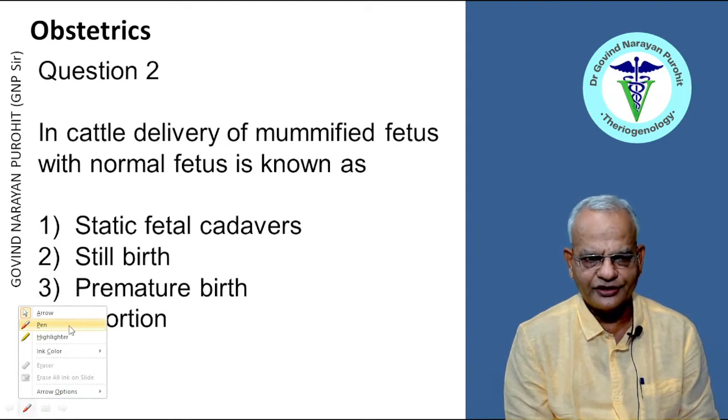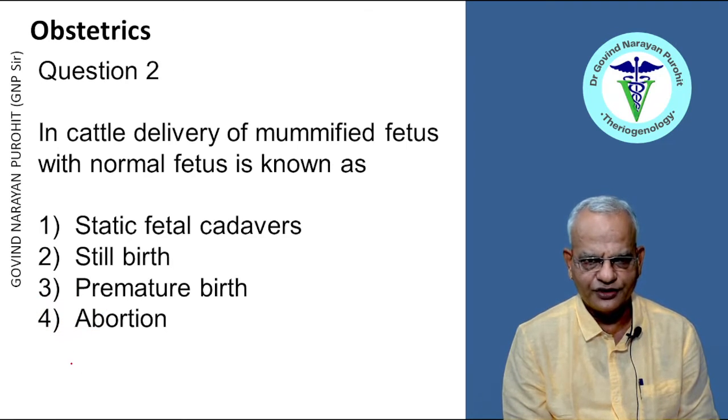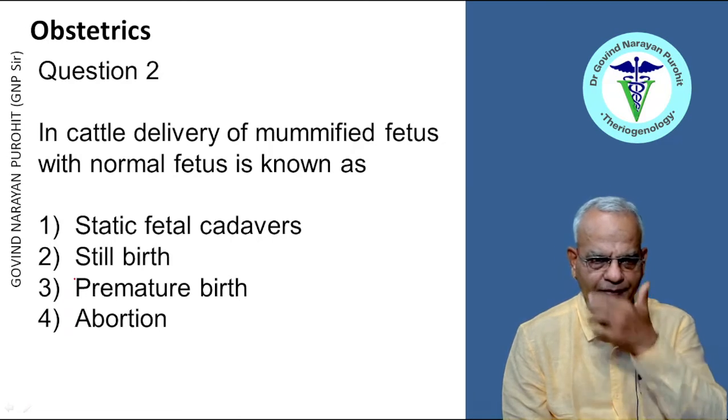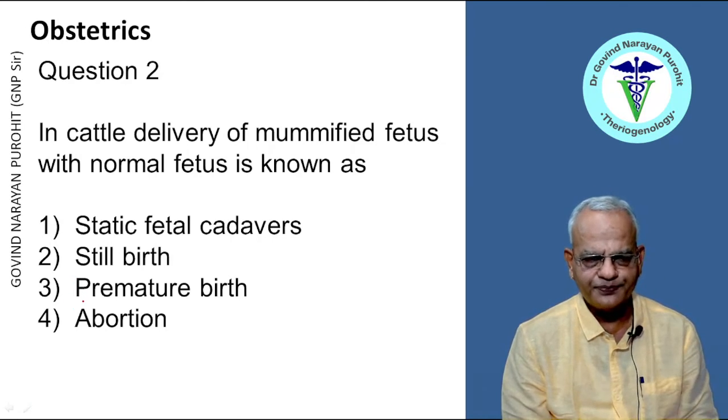Then the next question, in cattle, delivery of a mummified fetus with a normal fetus, where one of the fetuses is a mummified one and another one is a normal fetus, is known as static fetal cadaver, stillbirth, premature birth, or abortion. Now abortion has been defined as the delivery of a fetus before completion of gestation which is incapable of independent life.